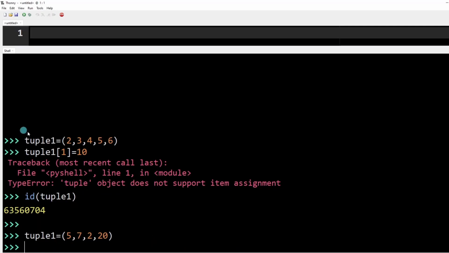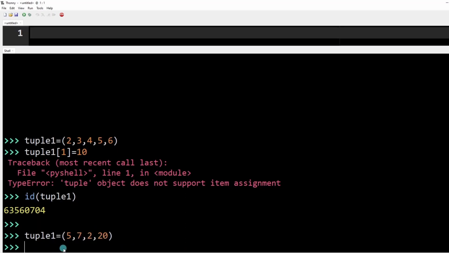You can see earlier I have tuple1 with these values, and now you can see I have just changed the values assigned in tuple1. But you should understand this tuple1 and this tuple1 are completely different. Even though they have the same name, in memory they are two different things. That is why Python says tuple is immutable. I actually created a new memory location, and in there I store 5, 7 to 20 as a new tuple. It is not like rewriting the old tuple, it is a complete new tuple, and the name of this tuple happened to be same as the tuple before.